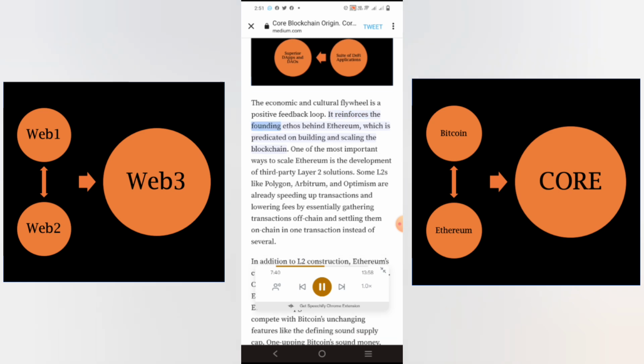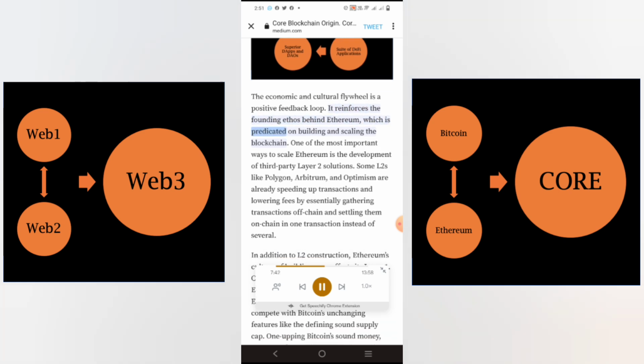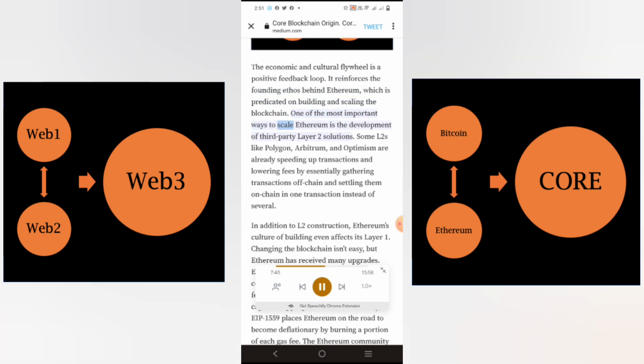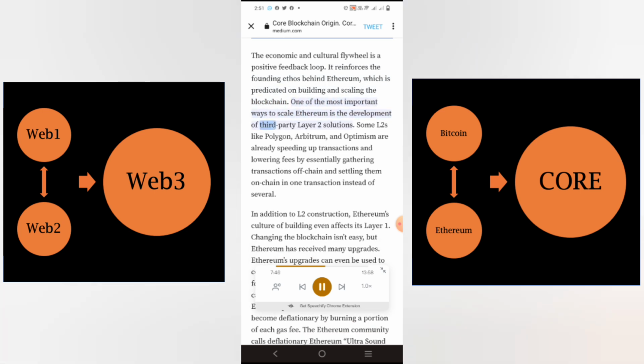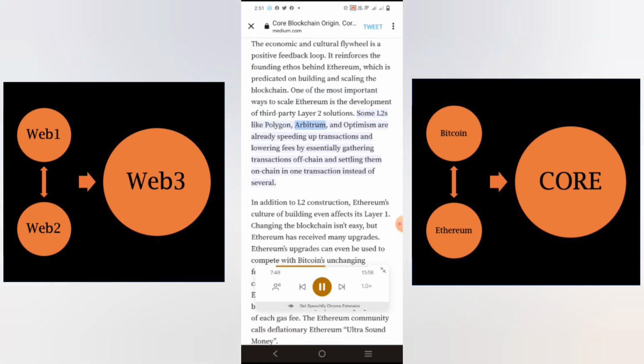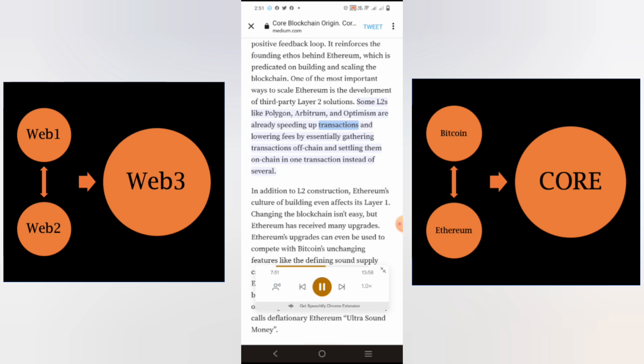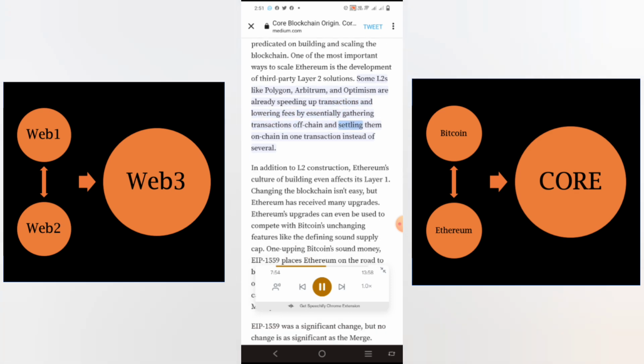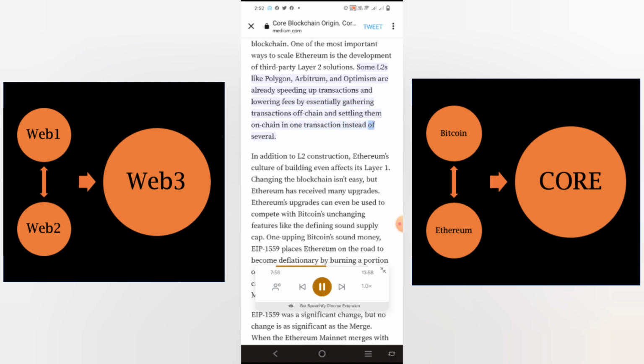It reinforces the founding ethos behind Ethereum, which is predicated on building and scaling the blockchain. One of the most important ways to scale Ethereum is the development of third-party Layer 2 solutions. Some L2s like Polygon, Arbitrum, and Optimism are already speeding up transactions and lowering fees by essentially gathering transactions off-chain and settling them on-chain in one transaction instead of several.